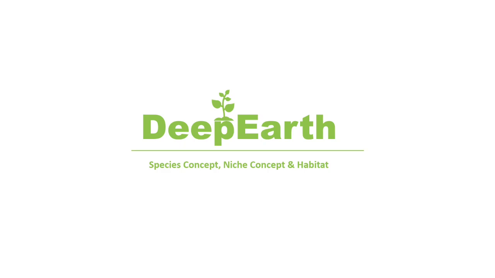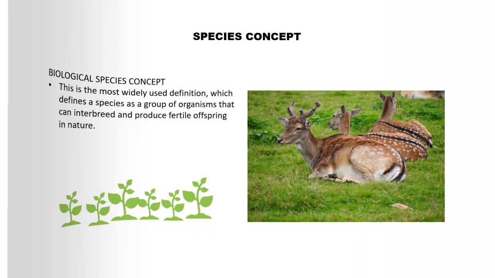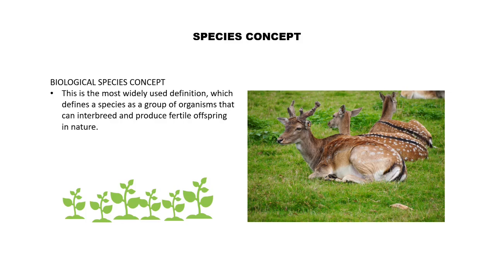Species and niche concept. We begin with the species concept. In biology, a species is commonly defined using the biological species concept. This concept describes a species as a group of organisms that can interbreed and produce fertile offspring under natural conditions. This is the most widely used definition because it ties species boundaries to reproductive compatibility. It helps us understand how populations form distinct biological units in nature.